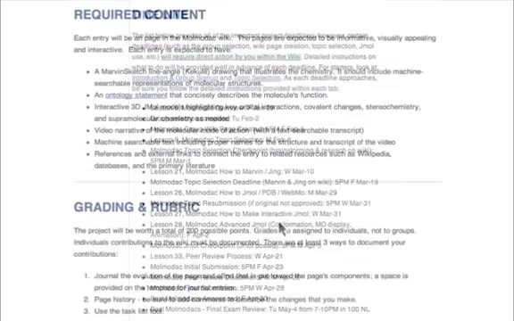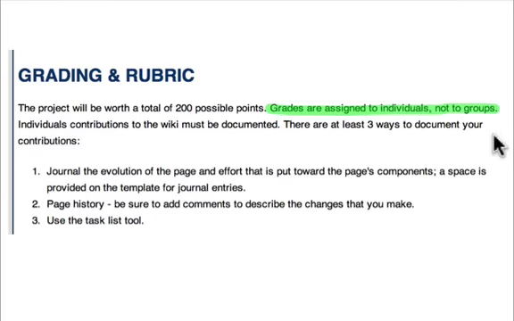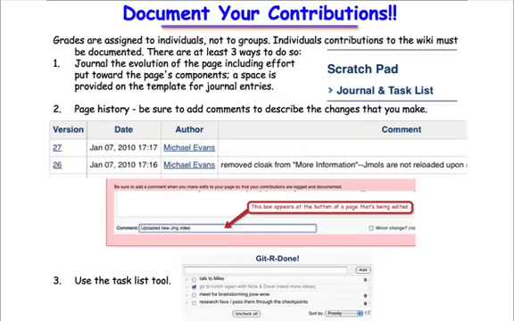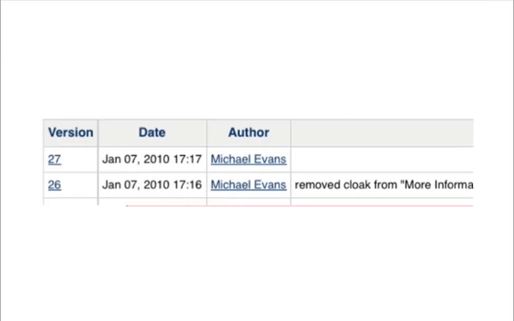Finally, although this is a collaborative group project, I want to state right here that each person will be graded individually. More information about the grading rubric will be forthcoming, but here let me state that because we've developed this on a wiki site, each person's contributions can be logged and documented. So make sure that in order to get credit for the work that you do, you make comments on each page as you're editing, and you journal your ideas and all of your efforts. These activities will be recorded in the wiki archives.